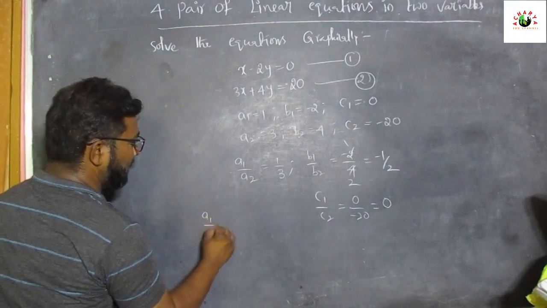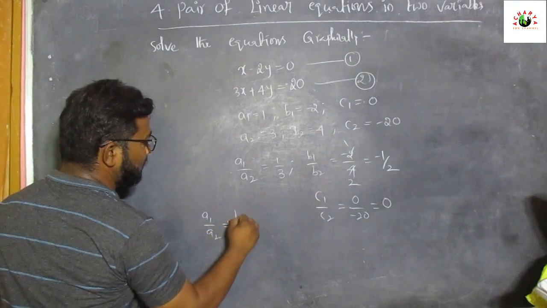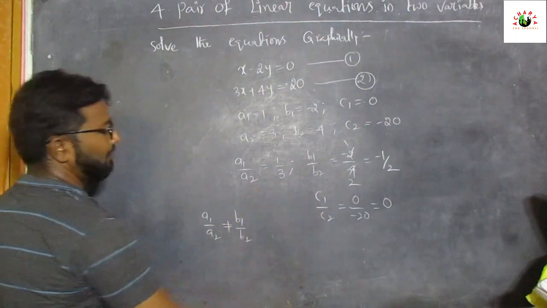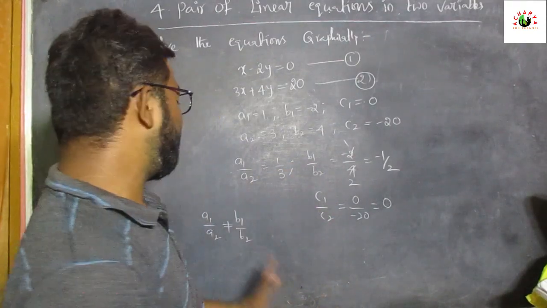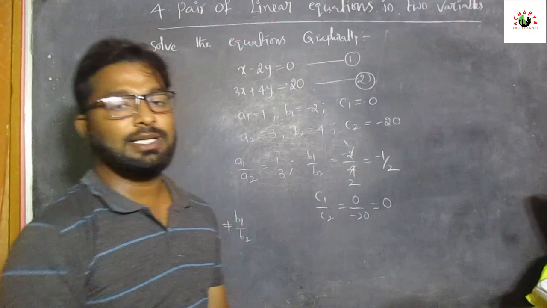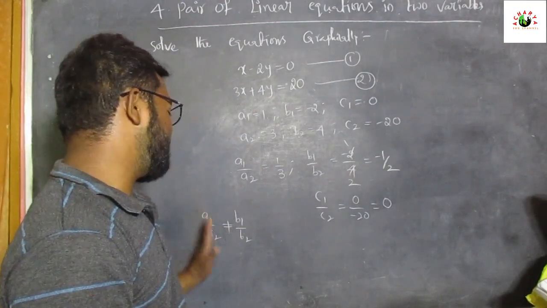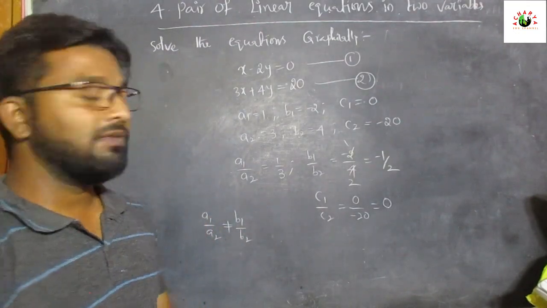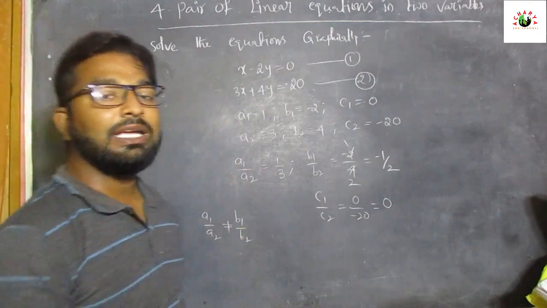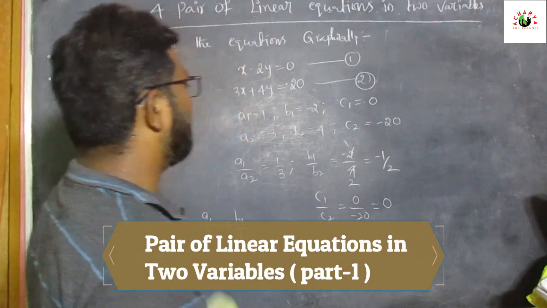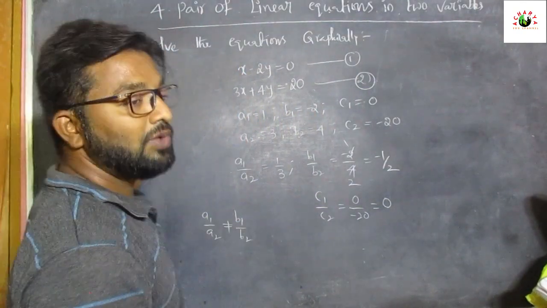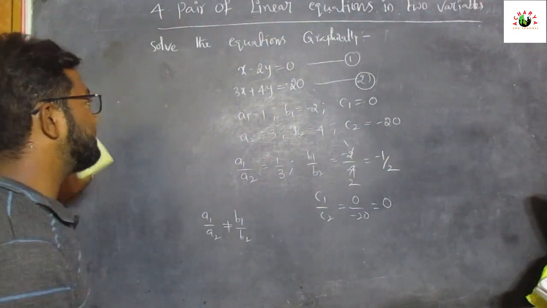Here a1 by a2 does not equal b1 by b2. If this condition is satisfied, the given equations represent intersecting lines. According to the condition, we have to represent intersecting lines on the graph.